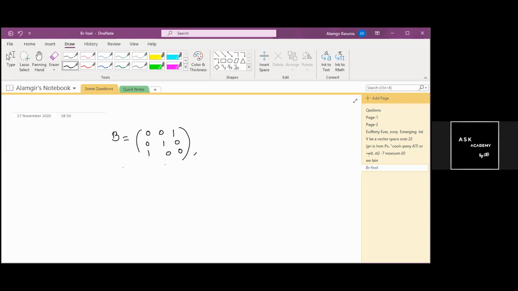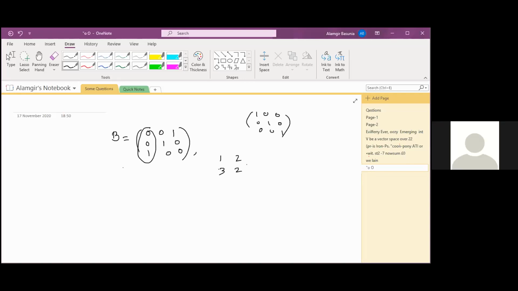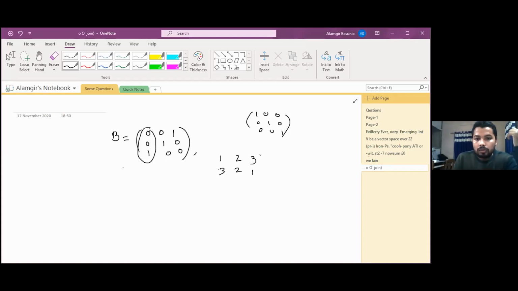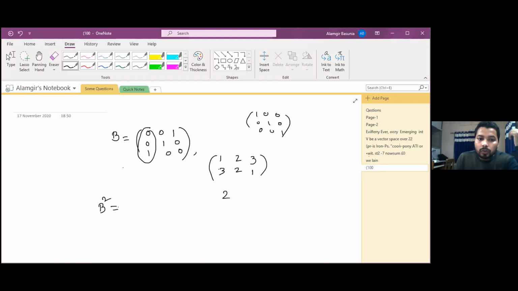Here actually it is a diagonal reverse, a back diagonal matrix. Just compare it with the identity. In the case of columns, the first column goes to the third: 1 goes to 3, 2 goes to 2, and 3 goes to 1. The order of the matrix is 2. That means if we just do B square, what shall we get?